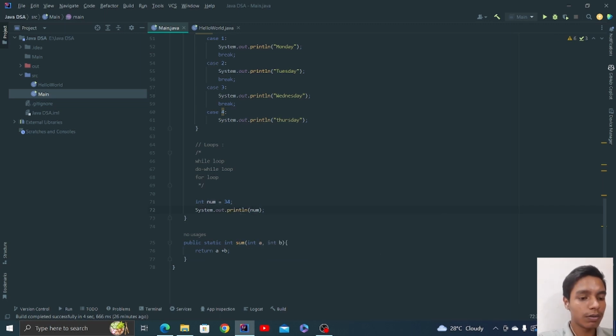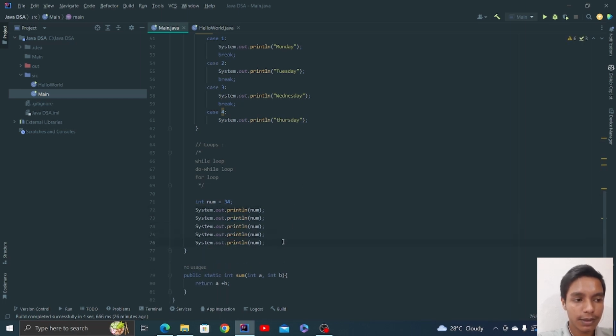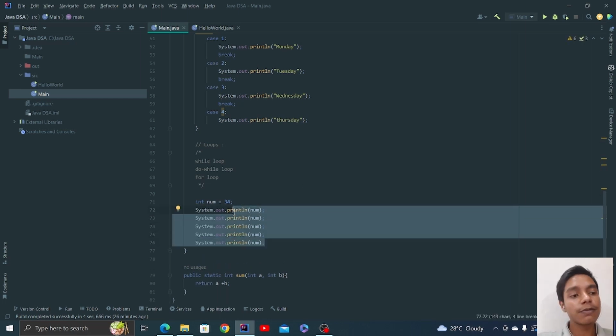You can do it by writing the same statement 5 times. But suppose you want to print this num 1000 times, how would you do that?